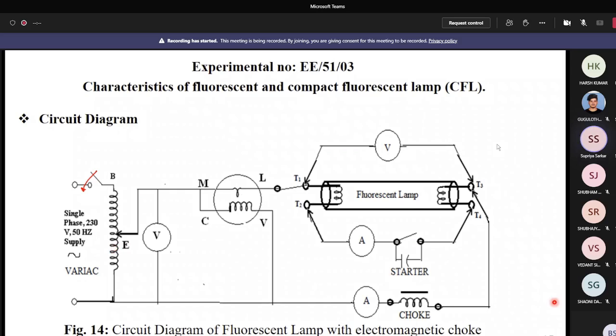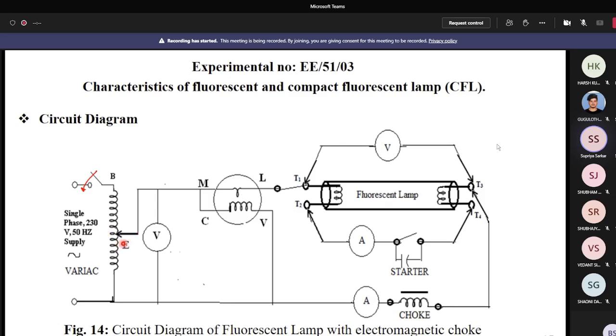Is it clear to everybody? Already I told you: supply voltage plus L di/dt equals about 1000 volt. So the supply voltage is called the striking voltage or starting voltage. Clear? Quickly tell me. Already 9:30, so I have to finish within 10. Okay, so now you can note down the striking voltage or starting voltage.